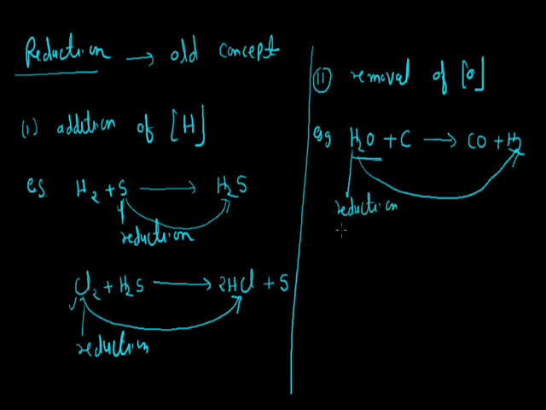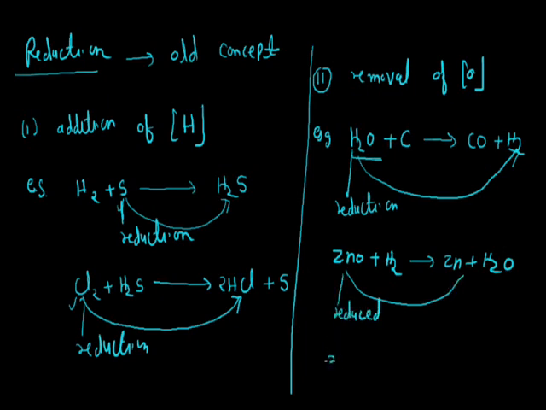H2O. Now another example of this category is zinc oxide reacting with hydrogen. After the reaction it gives Zn plus H2O. In this reaction zinc oxide is reduced. Similarly, take the example of magnesium oxide, which after the reaction gives magnesium plus O2. In this reaction magnesium oxide is also reduced since it loses oxygen, that is, there is removal of oxygen.